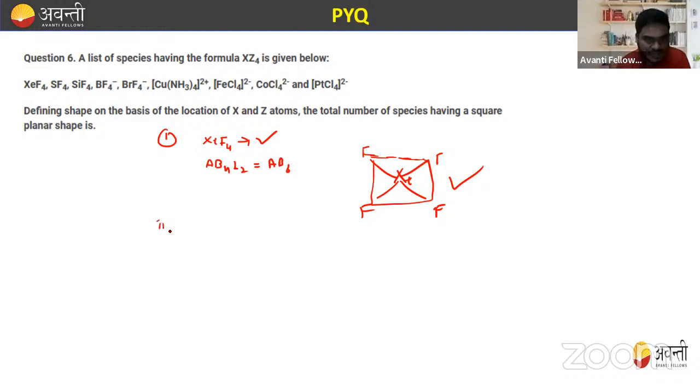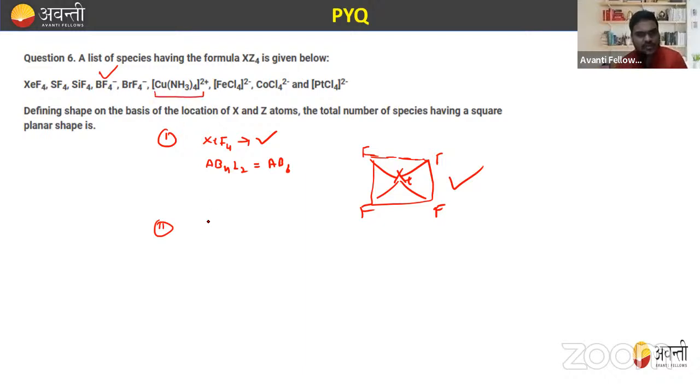Similarly, SF4 is seesaw, so this is not square planar. Similarly SiF4, silicon fluoride, silicon uses all 4 electrons, so it is also not square planar. BF4 negative is sp3 hybridized and shows tetrahedral shape. BrF4 negative, we will check whether it shows square planar or not.